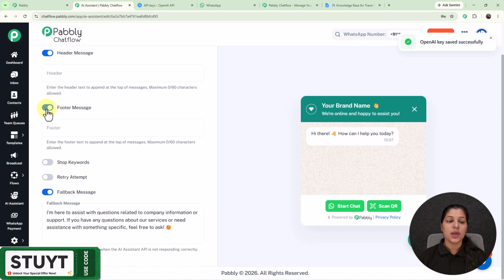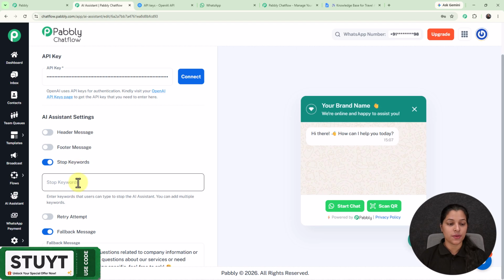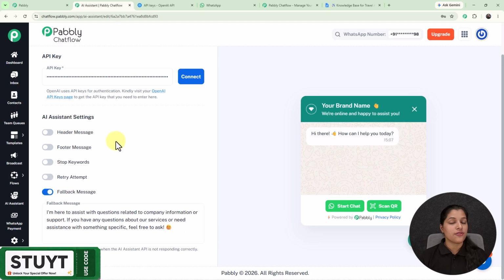And next, we are getting this option for entering the stop keywords. So stop keywords are the words which can stop your AI assistant. Now let's say I want to stop my AI assistant as soon as someone types this word, that is stop. So here I have made this word as my keyword, and now here I'm going to keep it as disabled only, as this was just for the demo.